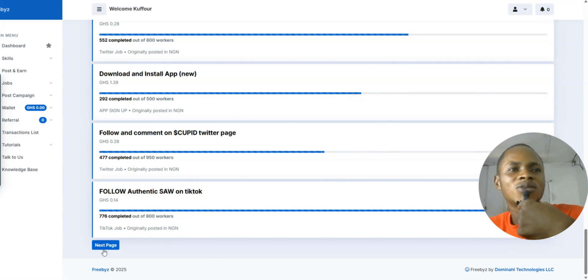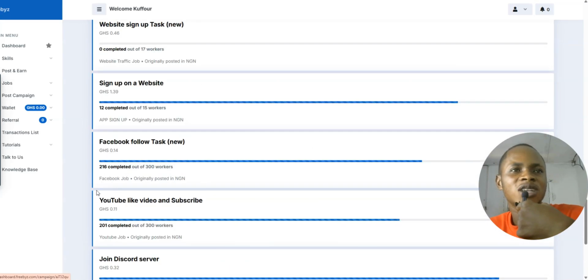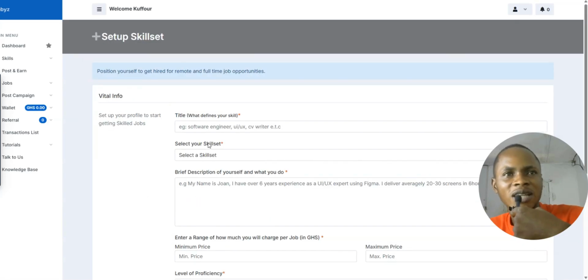So you can come to this section where it says next page, and there are a lot of offers available on this platform. So you can see there are a lot, you just have to like a YouTube video and subscribe to the channel, and you are going to make 11 cents over here. You can see sign up on the website, and you are going to make 1.39 pesos over here. Just have to click on that, and you're going to do whatever the person is asking of you. So that is very simple.